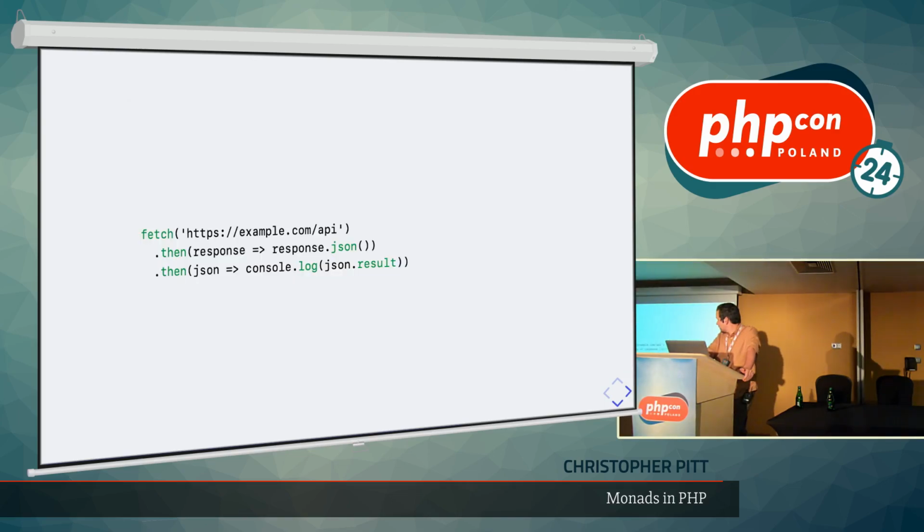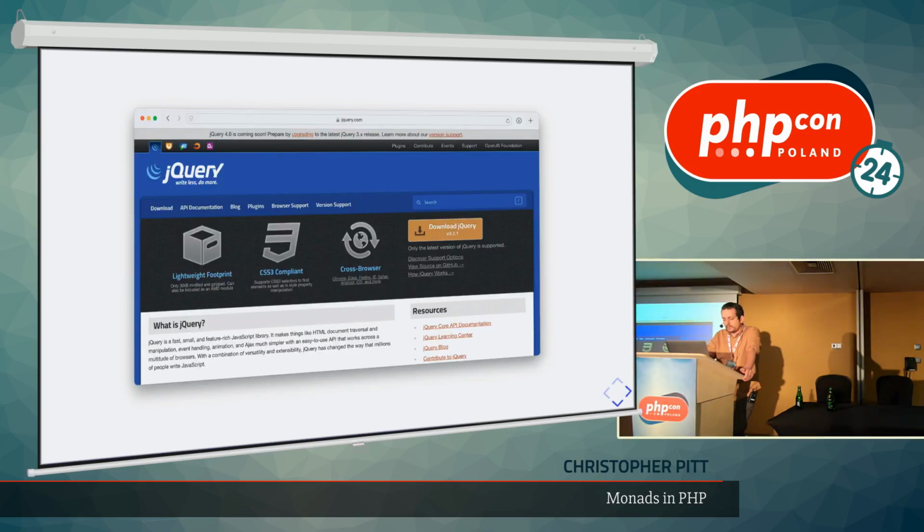There is a built-in function in browsers called fetch these days, and it returns a promise, and you can call then on that. And you can return a promise inside of that closure, and then you can call then on that, getting the result of that eventual promise. It's actually really fun code. And this is also the underpinning for how things like async and await work. They're just a bit of syntactic sugar on top of promises.